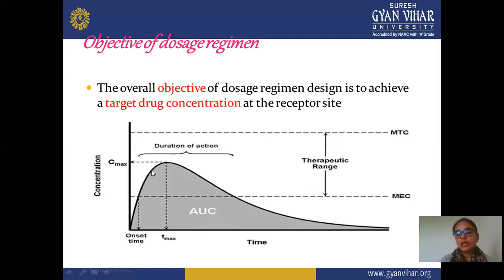The particular time required for showing the maximum effect or maximum concentration of a drug is known as duration of action. And the area observed under this curve is known as AUC, that is area under the curve. In this graph we are plotting time versus concentration. So this is the objective of dosage regimen. According to this, you can calculate how much drug is required for showing minimum or maximum effect, or how much concentration is required for a particular therapeutic range, and also the area under the curve, duration of action, Cmax or Tmax. All these parameters we can calculate with the help of dosage regimen.